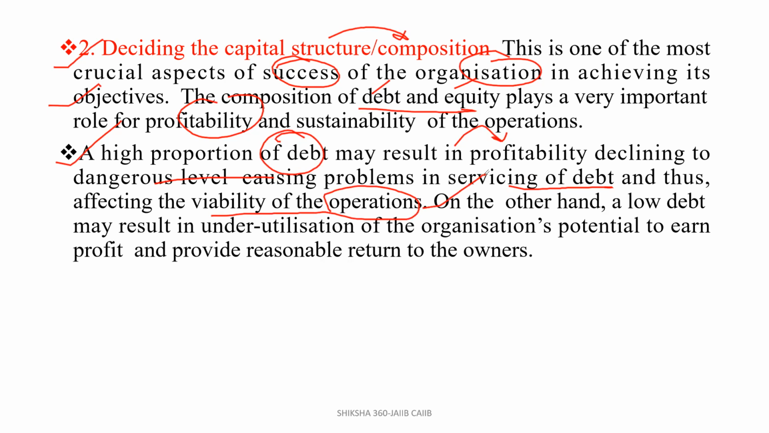On the other hand, a low debt may result in underutilization of the organization's potential. That is, we do not have sufficient money to perform. Underutilization of the organization's potential to earn profit and provide reasonable returns to owners. So we have to maintain both things so that we get profit while working in the organization.